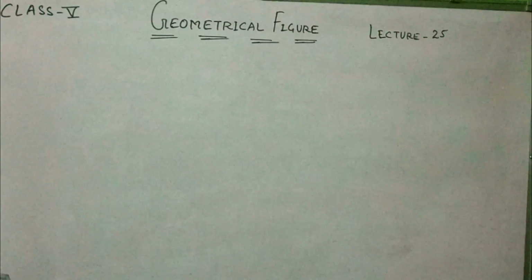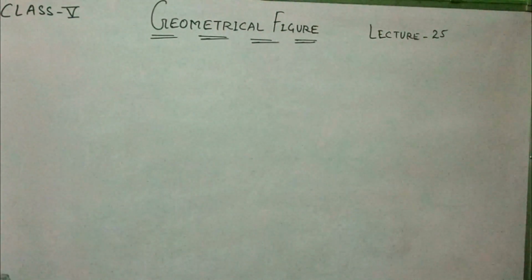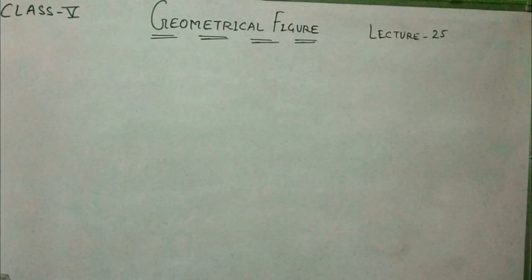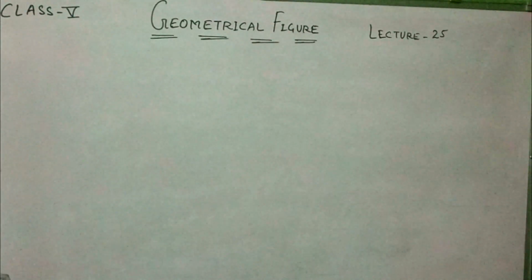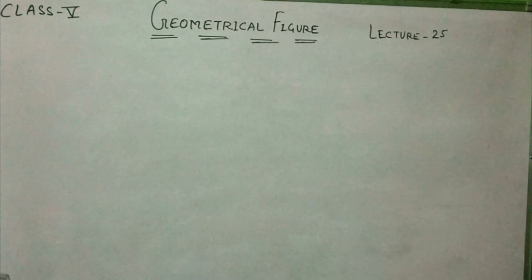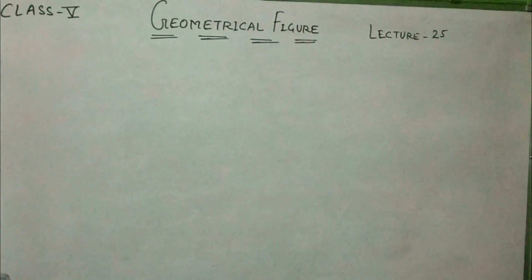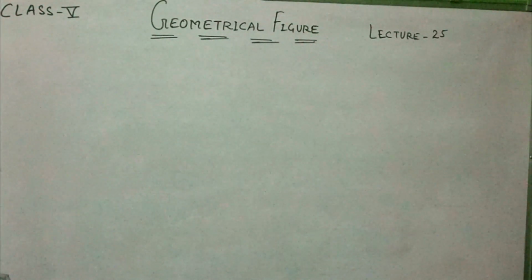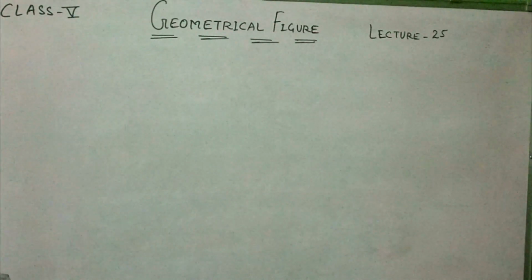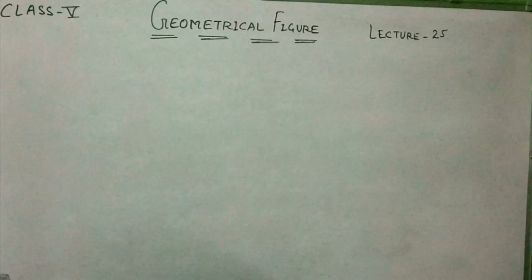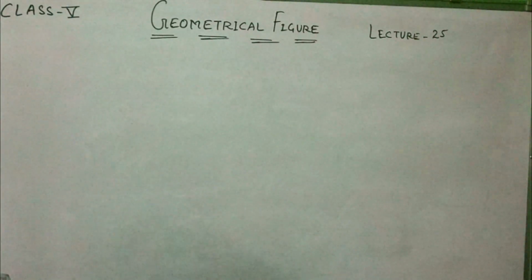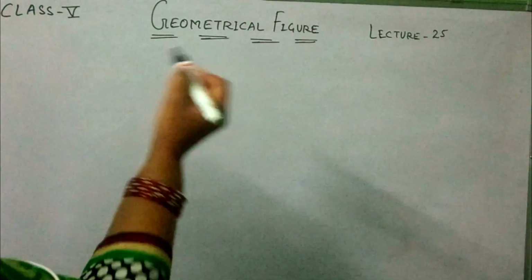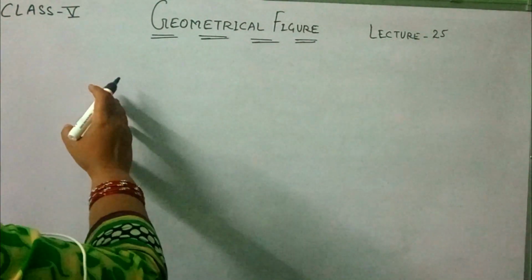Now, see here, geometrical figures are the figures which demonstrate the shape of the objects we see in our everyday life. In geometry, shapes are the form of objects which have boundaries, lines, angles and surfaces. Students, there are different types of geometrical shapes.